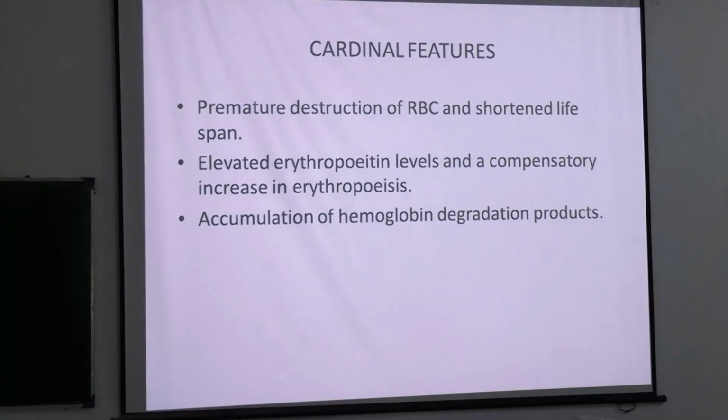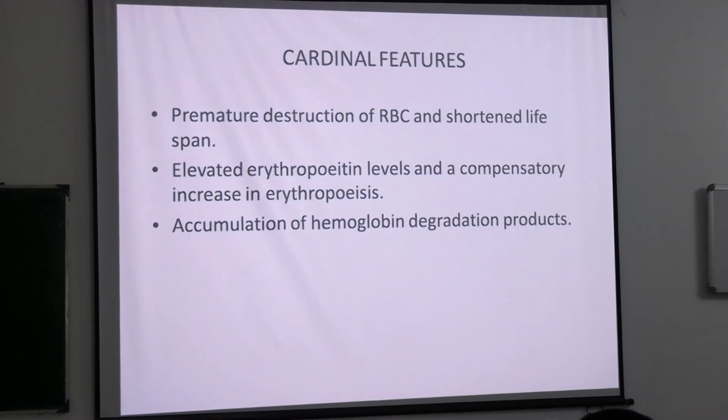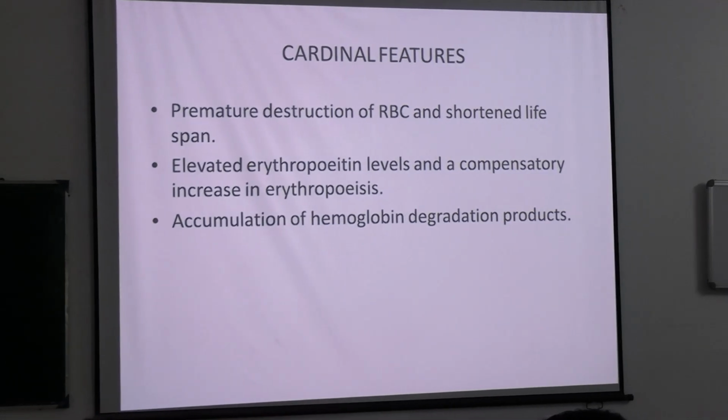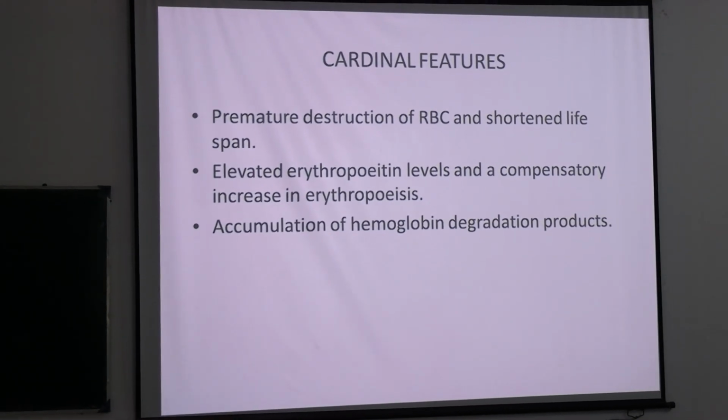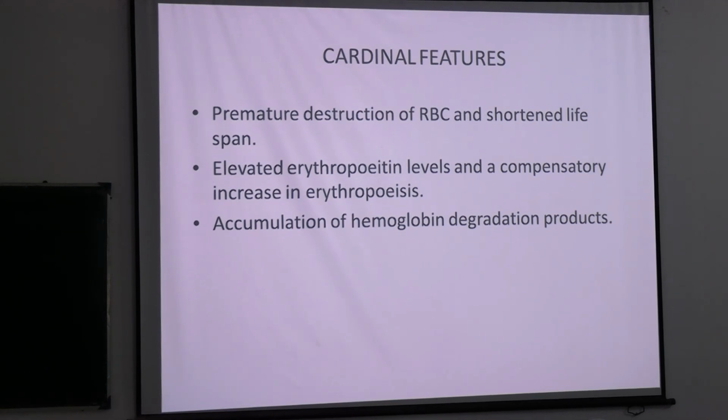So now what are the main features, okay? What happens in hemolytic anemia? There is premature destruction of RBCs and the RBCs will have a short lifespan. So what is the normal lifespan of RBCs? 120 days, okay? So anything less than that will be abnormal RBC lifespan. That is, the RBCs will be destroyed before 120 days, correct?